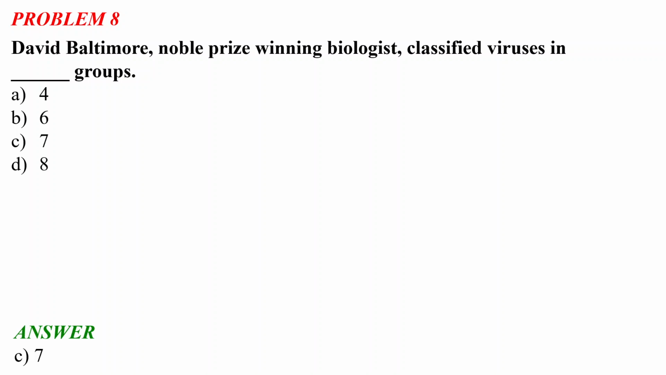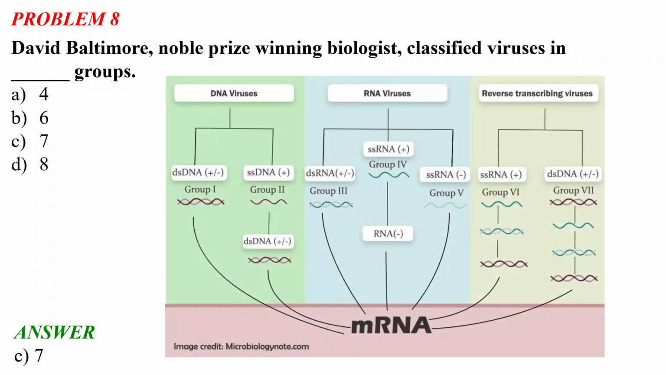So the correct answer is option C, 7. This Nobel Prize winning biologist has classified viruses into 7 groups. So let us see what the 7 groups are. There can be 3 kinds of viruses: DNA viruses, RNA viruses, and reverse transcribing viruses. For group 1, we have double-stranded DNA. For group 2, we have single-stranded DNA, and this DNA infects the body and then replicates.